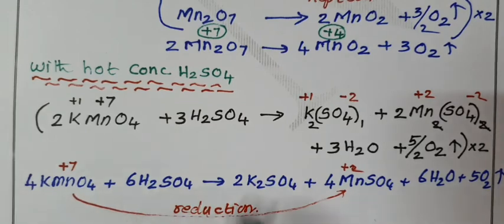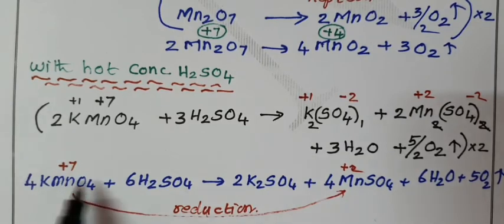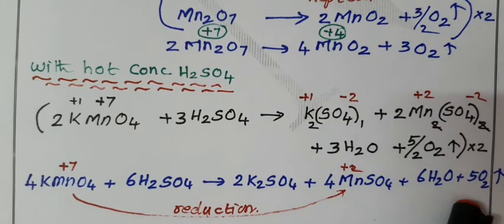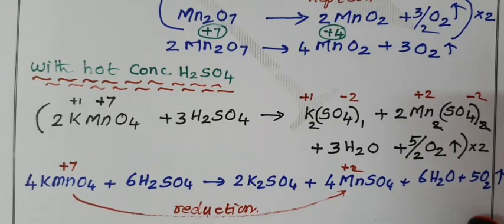An oxidizing agent undergoes reduction and takes electrons, 5 electrons are gained for the reduction reaction. Acidified potassium permanganate is a powerful oxidizing agent, which is proved because it produces oxygen that is necessary for oxidation reactions.